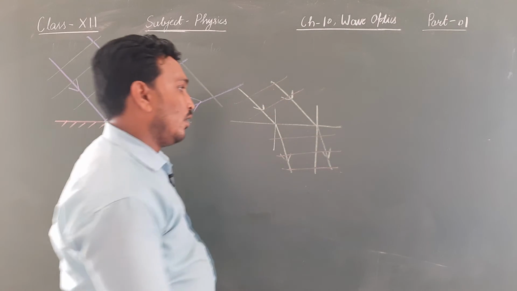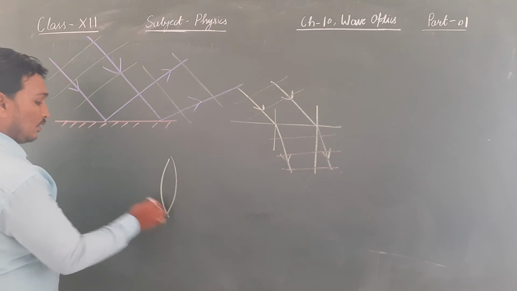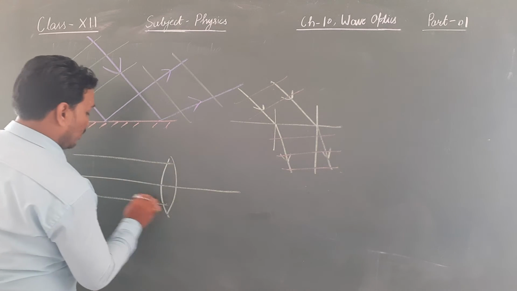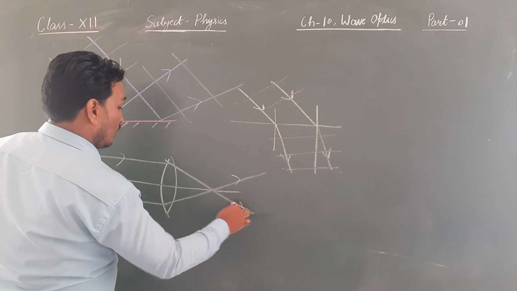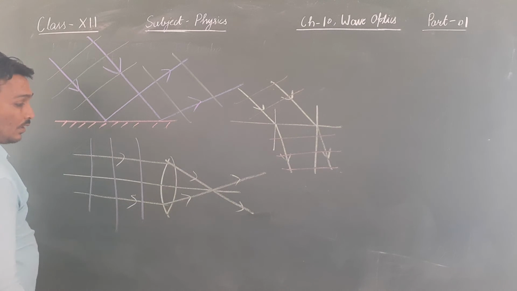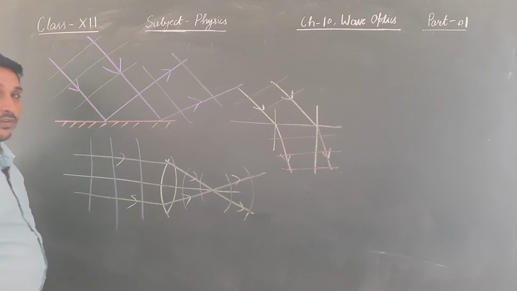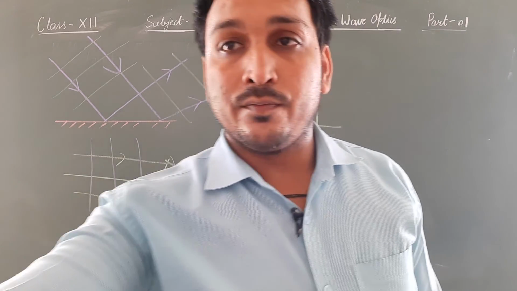Now suppose we have been given a lens and rays are coming like this. They pass through the focus. Now we try to understand them by wavefronts. So this is going to be the incident wavefront, and this is going to be the refracted wavefront. This is how we draw wavefronts.